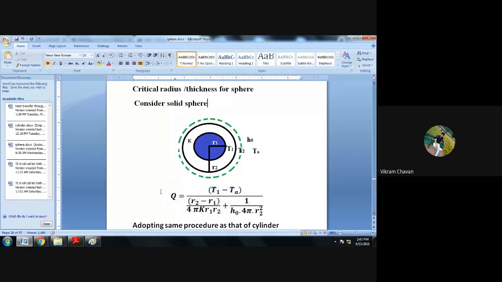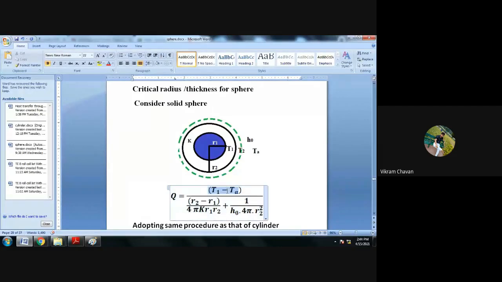Now, in case of a sphere, we have derived the equation for the heat transfer rate for the composite sphere, and now we manage that equation as per the diagram. The solid sphere has surface temperature T1 and the external environment temperature is TA, so the overall temperature difference is T1 minus TA.